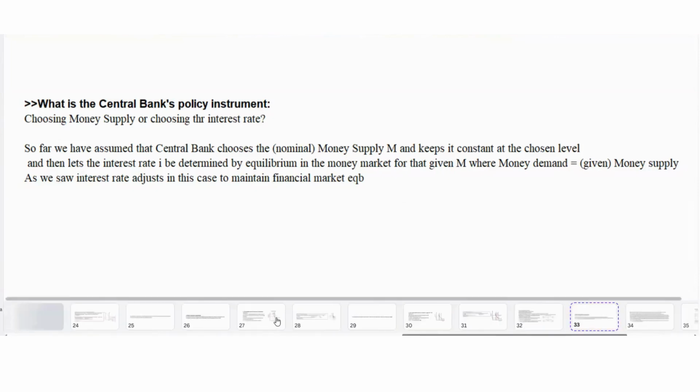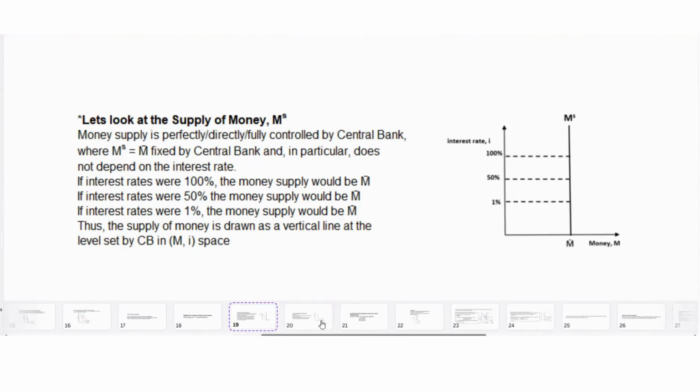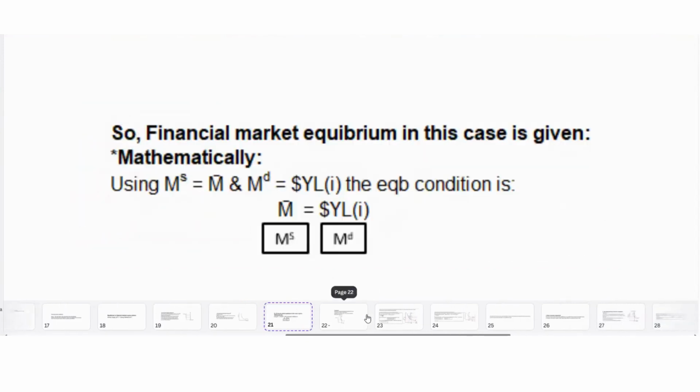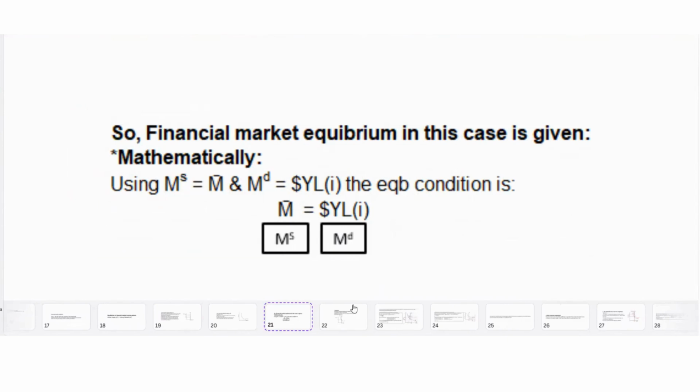So if we go back, here we assume that MS is equal to M bar, fixed by the central bank. This is what we assumed. The central bank chooses the money supply at M bar and keeps it constant at the chosen level. And then over here, we talked about how financial market equilibrium is where money demand is equal to money supply, and money supply is fixed by the central bank at M bar. So the central bank chooses the money supply, keeps it constant at the chosen level, and then lets the interest rate I be determined in that equilibrium in the money market where its chosen M is equal to money demand.